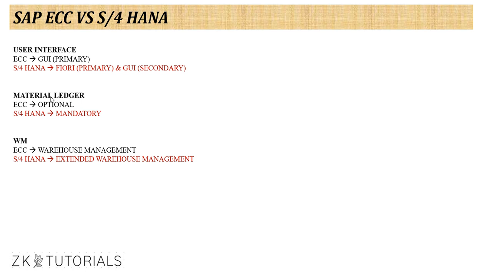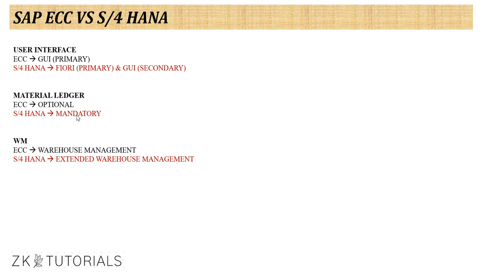That particular material ledger option in ECC is optional. In S4HANA it is mandatory. In S4HANA, we strongly believe that this gives a good option for the users. So we are making the material ledger mandatory. So the complete transparency of a material you can get. Anyone can see the complete transparency of a material transaction and actuals, everything completely.